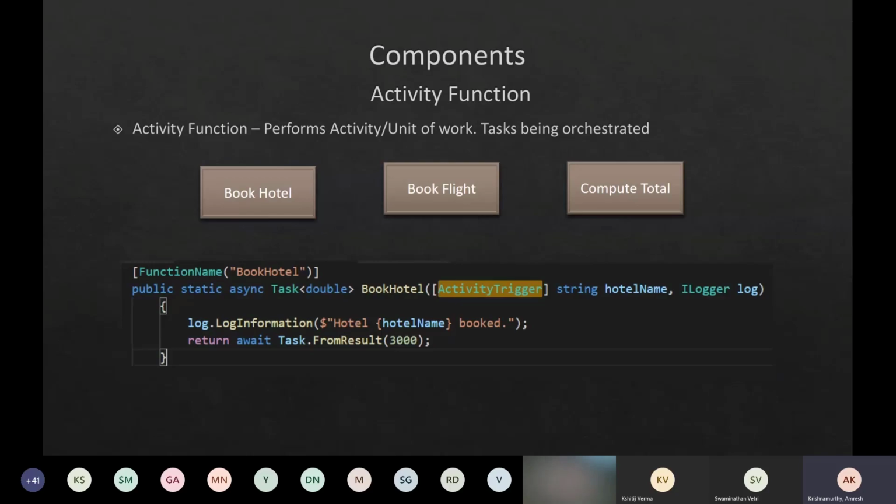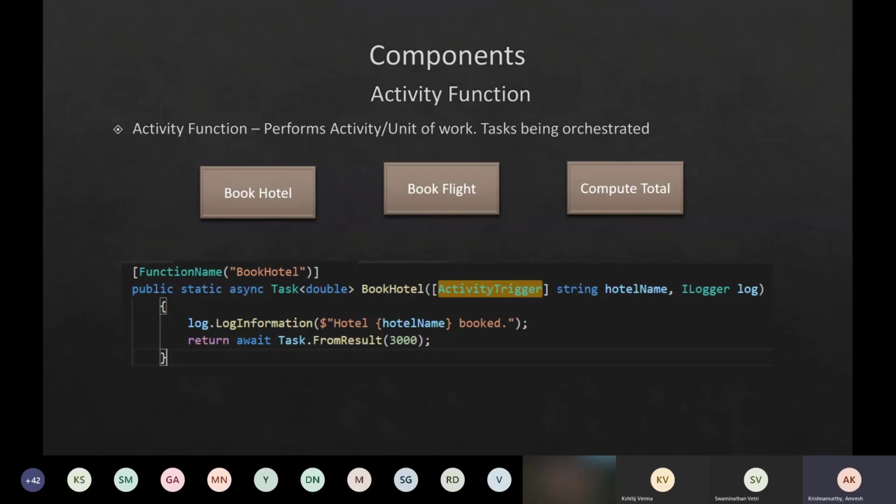So that is a binding parameter that we say. It has a new trigger called activity trigger, just to let the function know that it is of type activity function. And then it can take a parameter like string hotel name. Internally, this activity function is similar to the Azure functions that we used to write earlier. It can go and do a task, or in the simple example, I have just written some value.